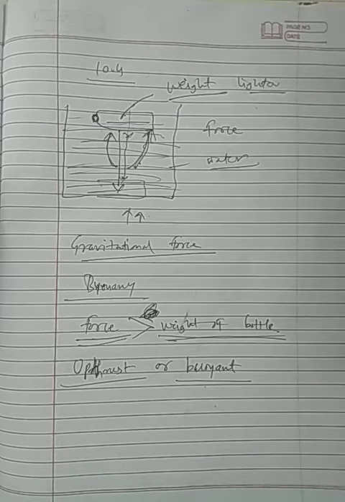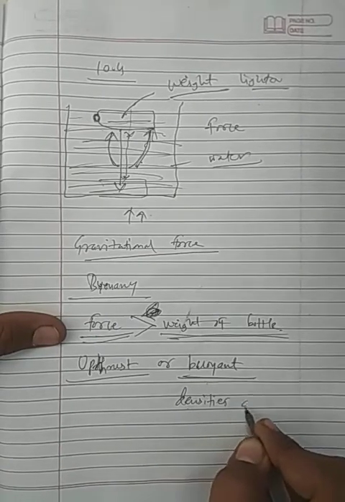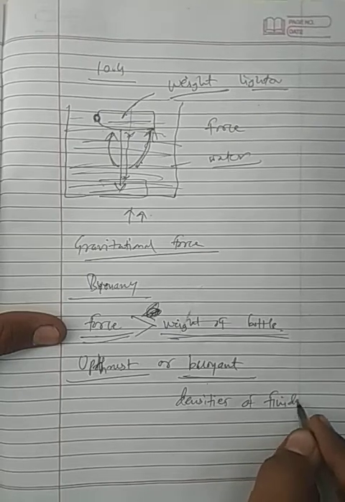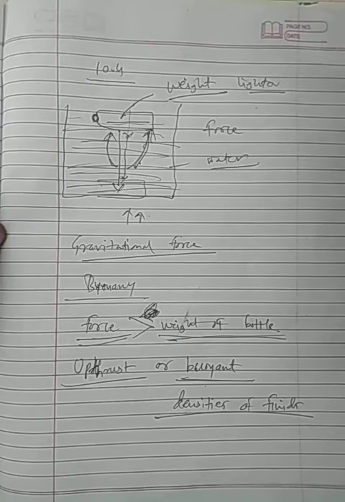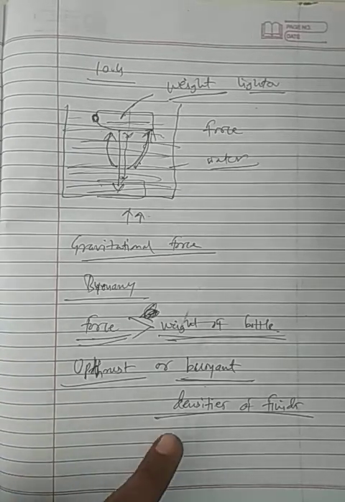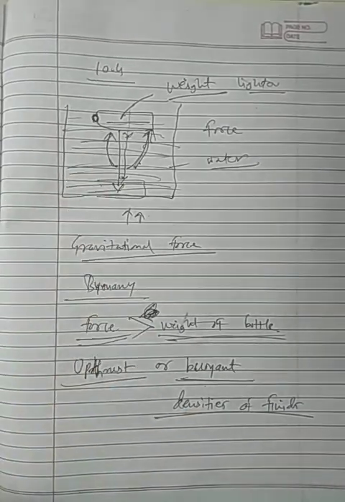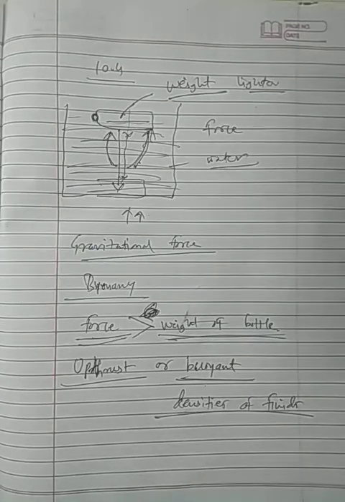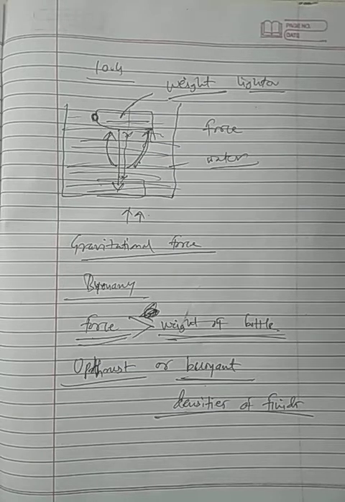Every fluid has its own buoyancy, and this buoyancy depends on the density of the fluid, because fluids also have density. Water and oil have different densities. They are both liquids, they are both fluids, but they have different densities. So the magnitude of this force will be different in different fluids due to the difference in their density. So buoyancy will be different for every other liquid or fluid.